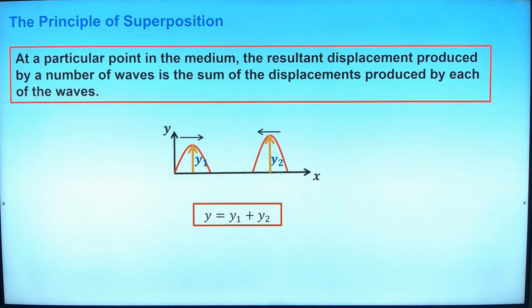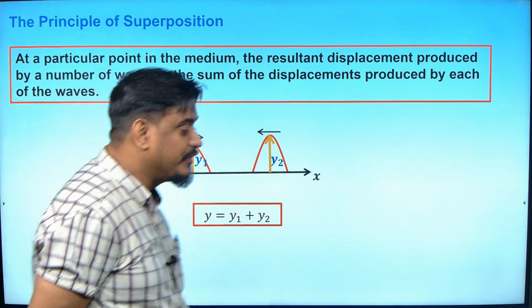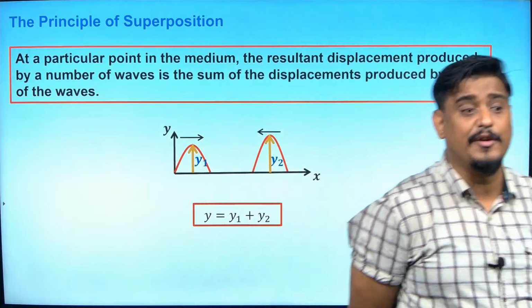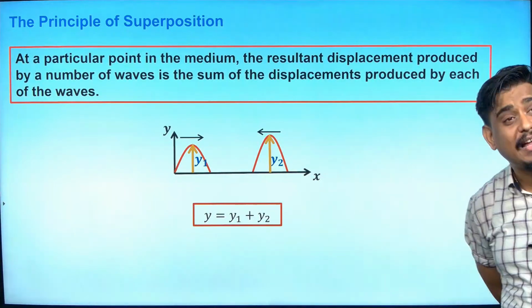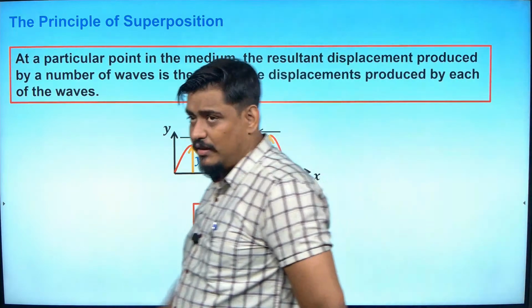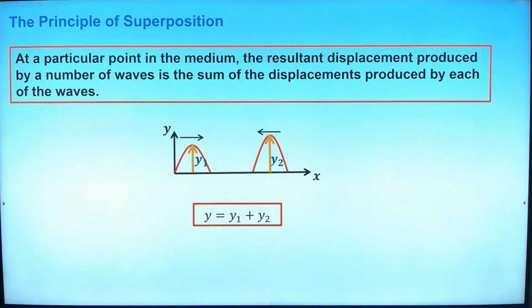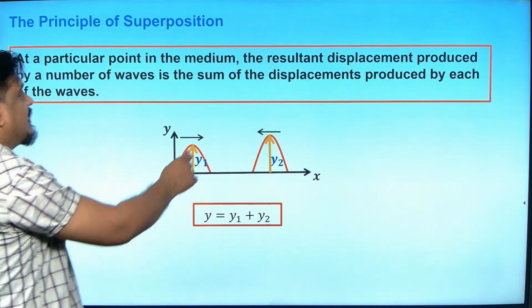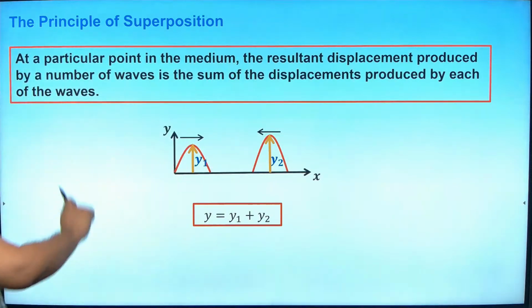That is, net displacement of the wave after two waves are interfering with each other is the vector addition of their individual displacements. Write that. Please copy this up. On the board it is mentioned. What you should write? The resultant displacement produced by a number of waves is the sum of displacements produced by each wave. This is only known as principle of superposition.